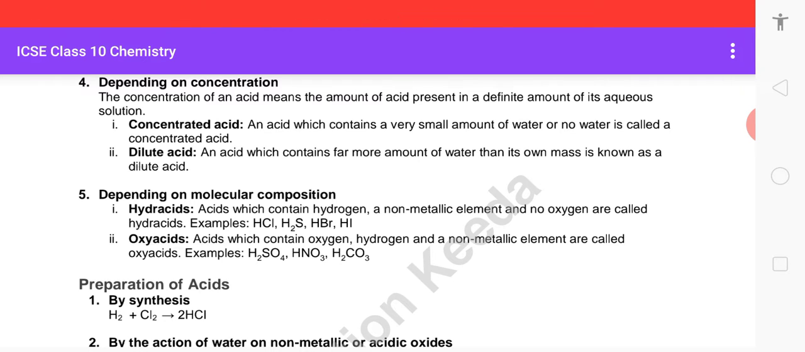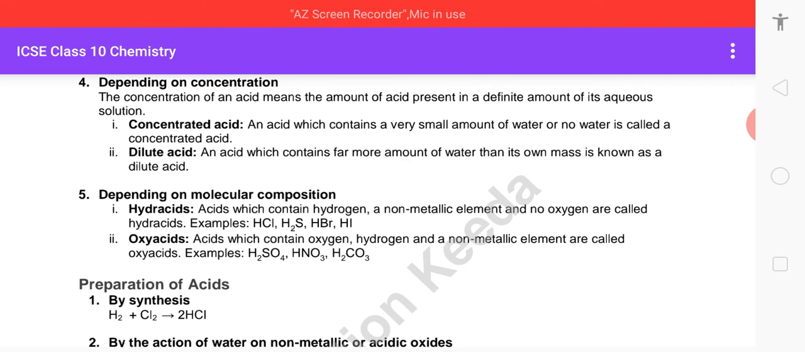Then, depending on their molecular composition, hydroacids are acids which contain hydrogen and a non-metallic element, and no oxygen. For example, HCl, H2S, HBr, HI. Oxyacids are those acids which contain hydrogen, oxygen and another non-metallic element. For example, H2SO4, HNO3, H2CO3 are oxyacids.